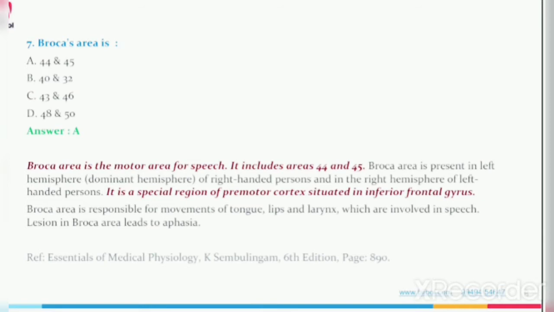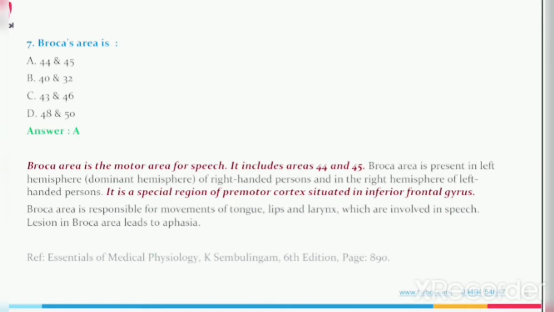Broca area is responsible for movements of tongue, lips, and larynx, which are involved in speech. Lesion in Broca area leads to aphasia, means inability to speak words.